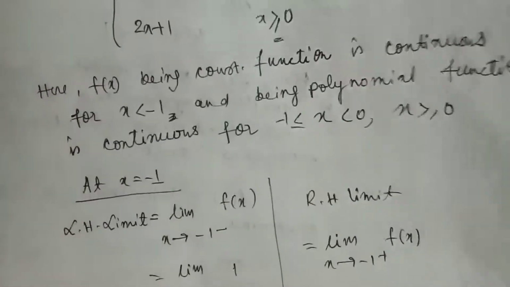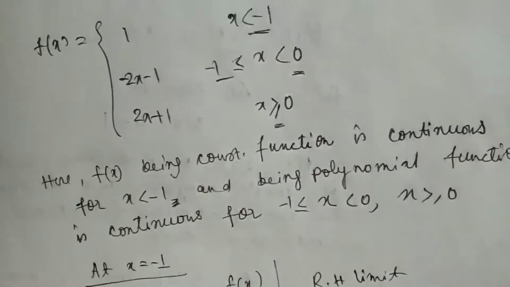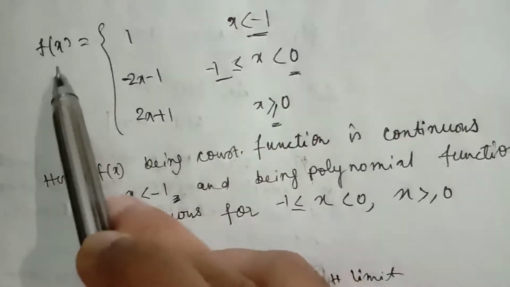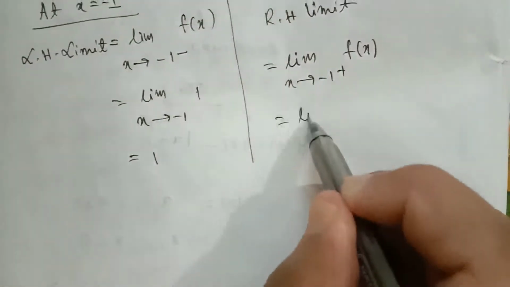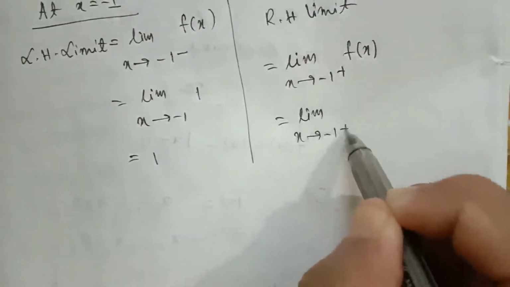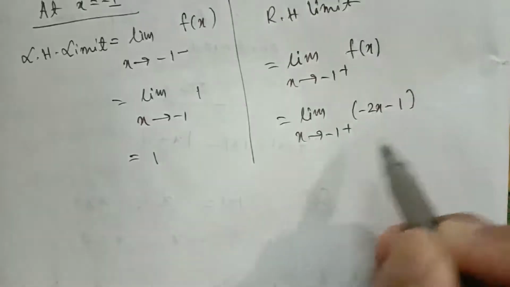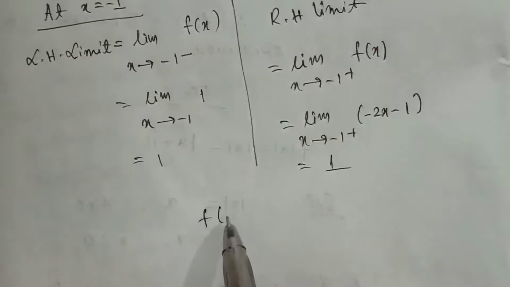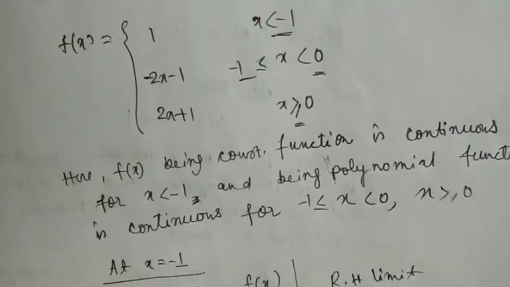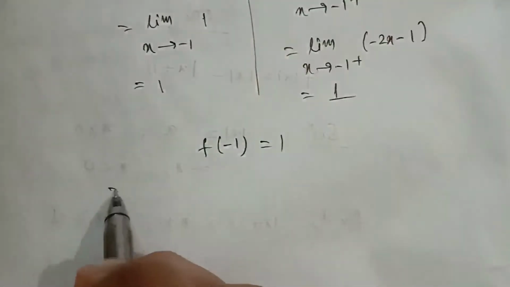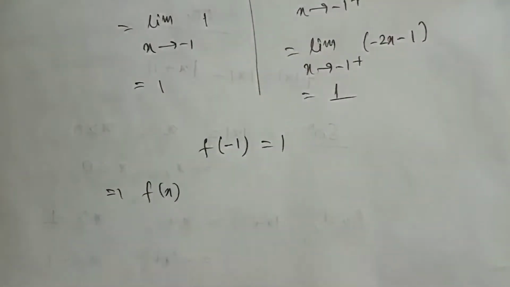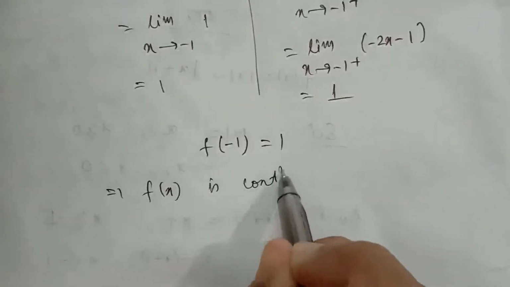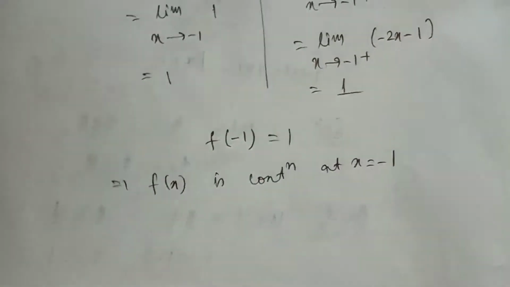X tends to minus 1 plus means x is greater than minus 1. You can see when x is greater than minus 1, f(x) equals minus 2x minus 1. So it will be limit x tends to minus 1 plus of minus 2x minus 1. If you put x equal to minus 1, its value will be 1. And also f of minus 1 will be equal to 1. So ultimately f(x) is continuous at x equal to minus 1.